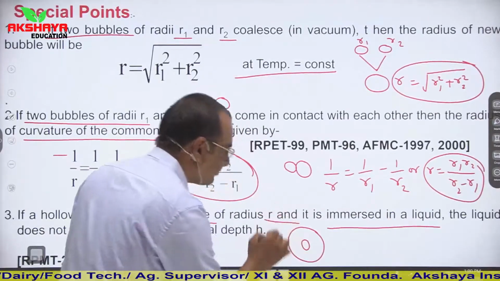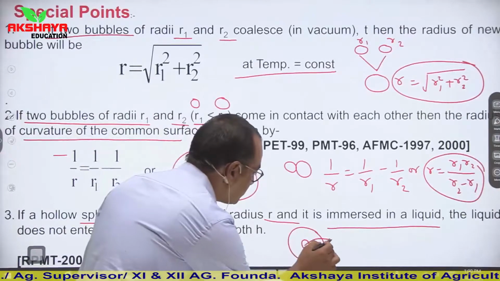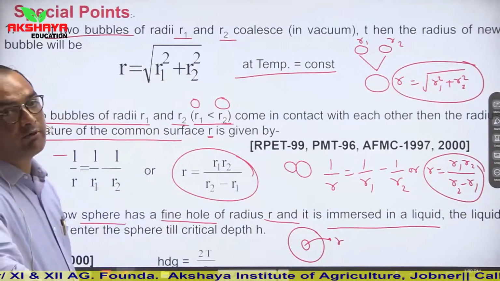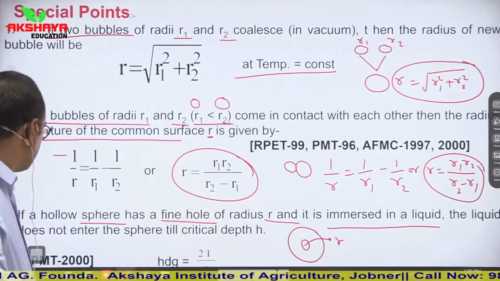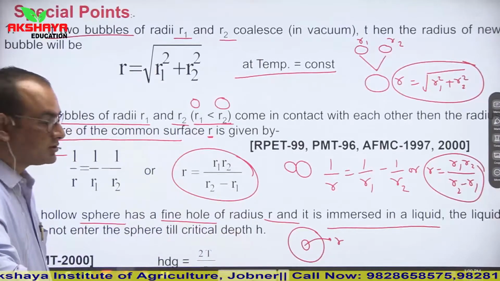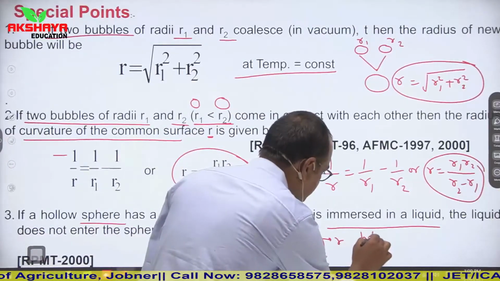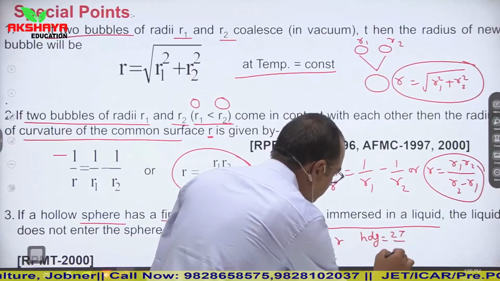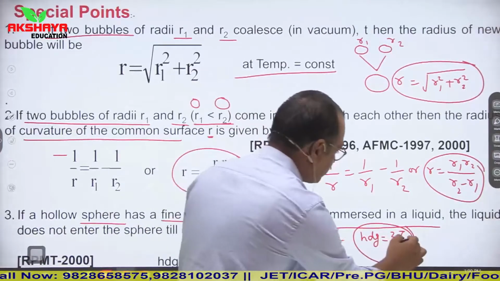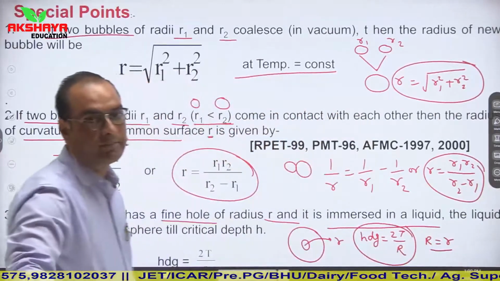Let us say this is a hole. So a hole is made in this hollow sphere and its radius is small r. Now this hollow sphere is immersed in water or immersed in liquid. Then the liquid does not enter the sphere till critical depth h. So in this condition again we are considering that h d g is equal to 2T upon R. Here R is given as small r, so you can say here capital R is equal to small r, so your relation will be 2T upon small r.